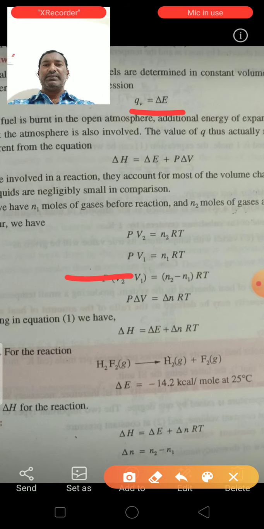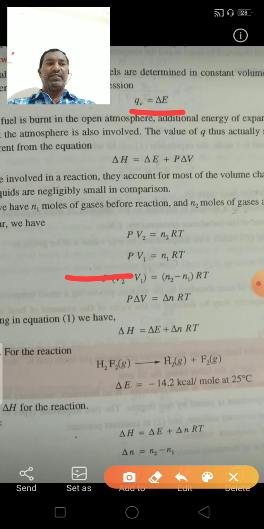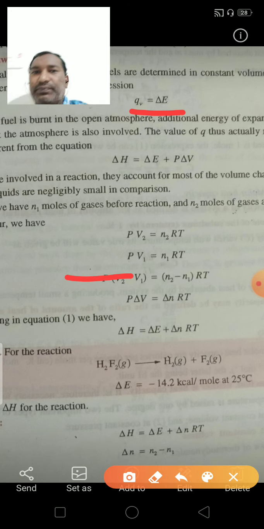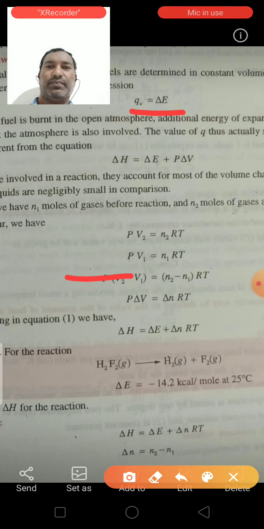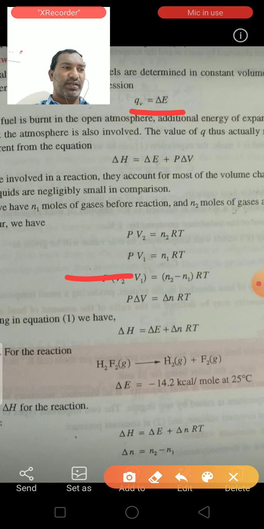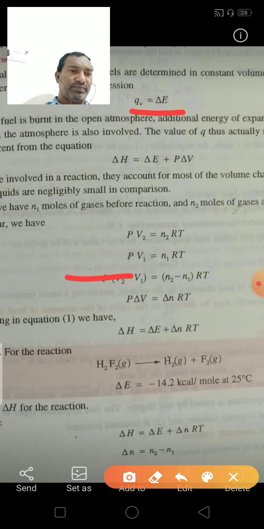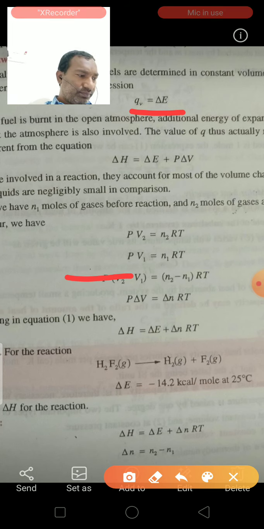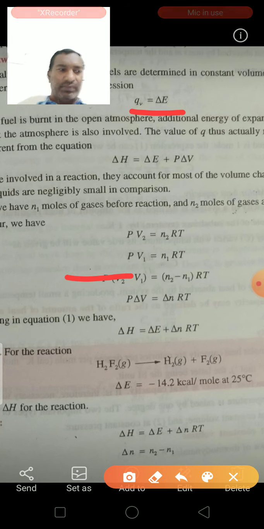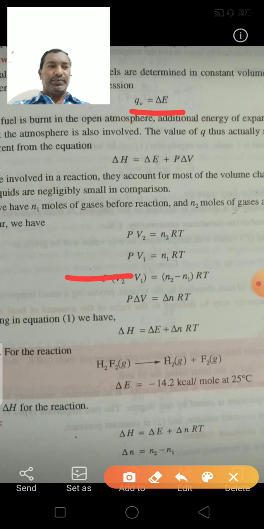Next, when any fuel is burned in the open atmosphere, additional energy of expansion, positive or negative, against the atmosphere is also involved.